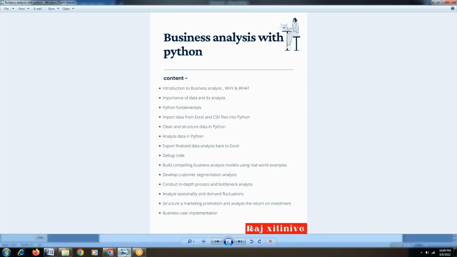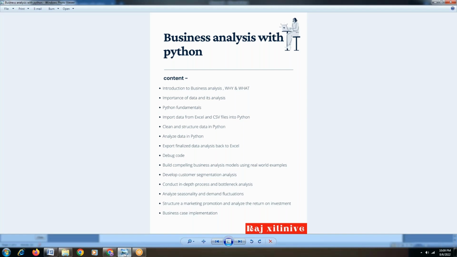So here, what you need to learn, and what we are making you learn, is to understand the data and how data analysis takes place. At the same time, we start with the fundamentals of Python. Why Python? For what reason? Why is this programming language so important? What are the basic things to be taken care of under Python?